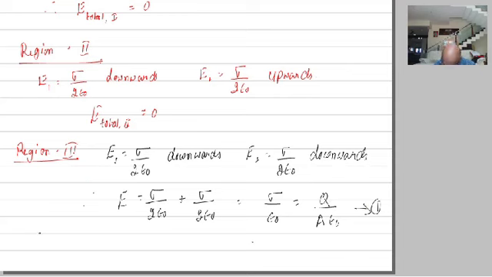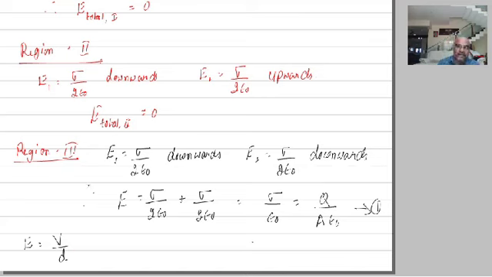Now coming to this point, E is also equal to V divided by D. dV by dx, if you remember, dV represents the potential difference, dx represents the distance. Here V is the potential difference between the two plates, D is the distance between the two plates. Therefore E is equal to V by D.